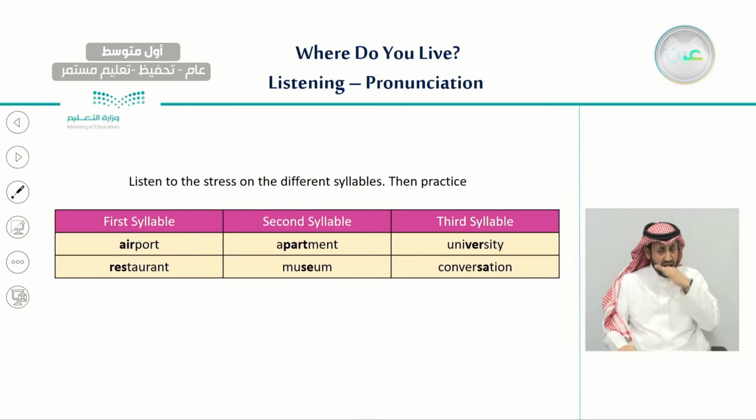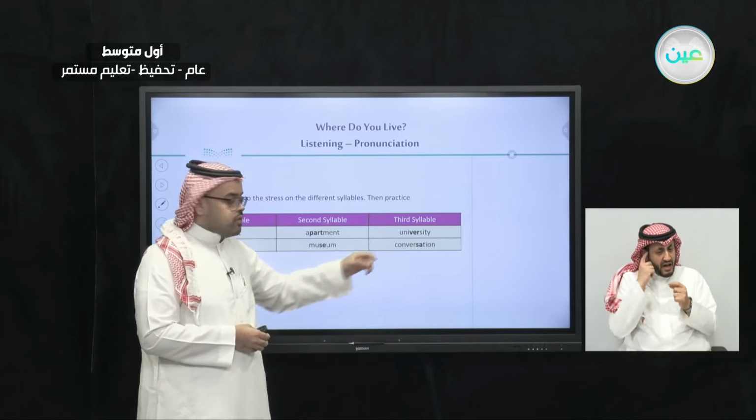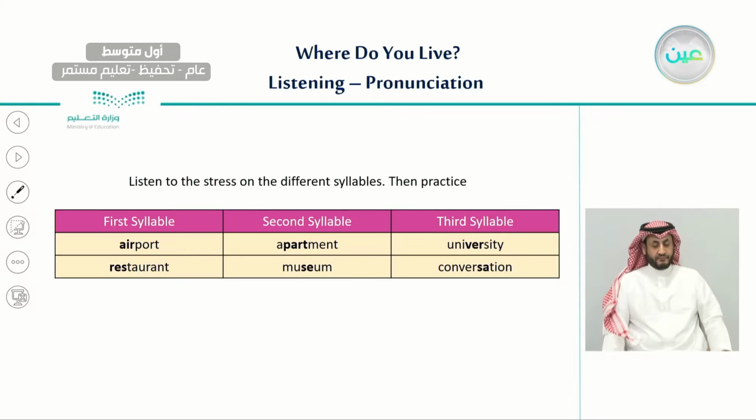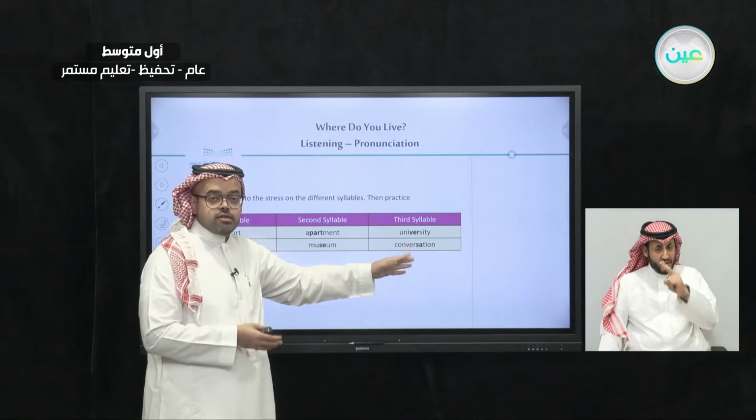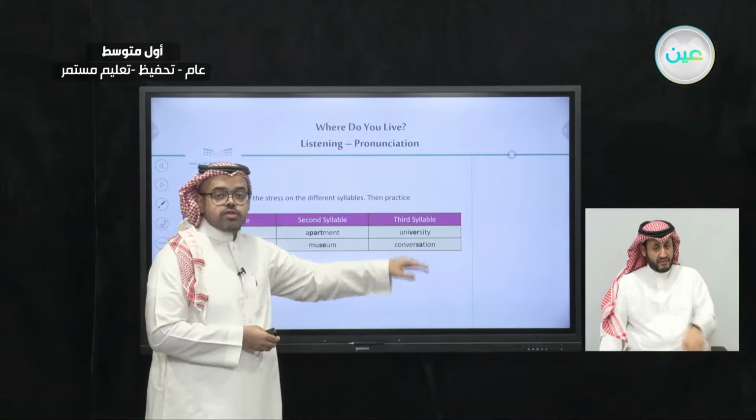So this is an example of the second syllable. For the third syllable, here we have university, university. This is the stress. And the last one, here we have S and A, which we pronounce as Z. So we would say conversation, conversation.